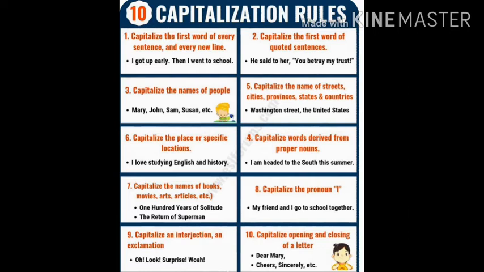Now the seventh rule: capitalize the names of books, movies, art, and articles, etc. See The Return of Superman. So the R, and the other words, are written in capital letters. One Hundred Years of Solitude. So if it is the name of a book, you must write the first letter of each main word in capital.